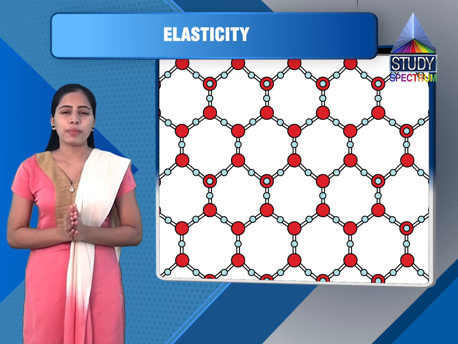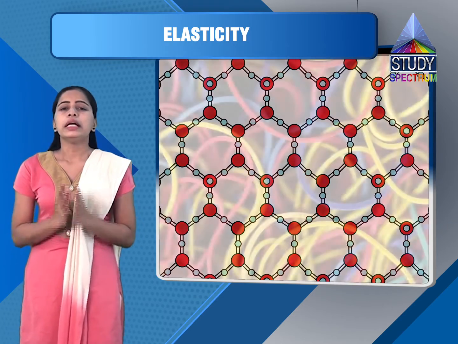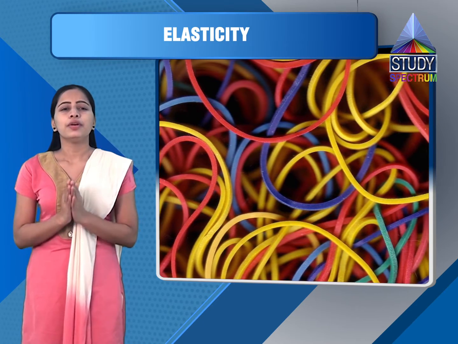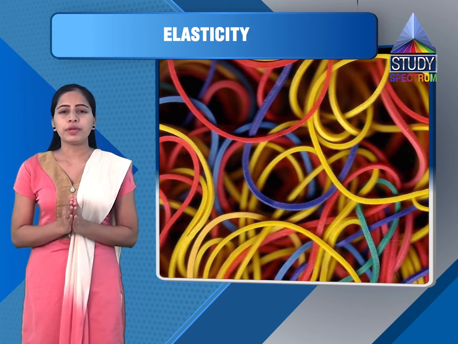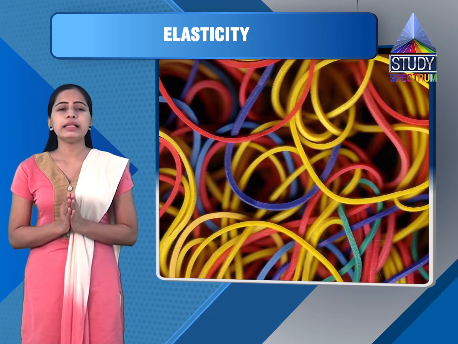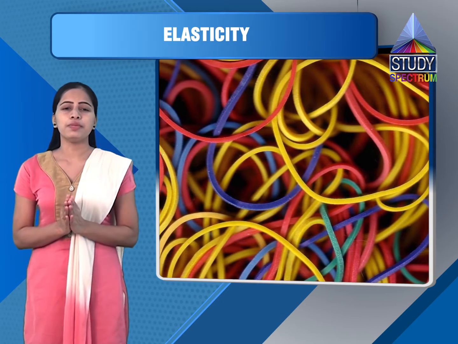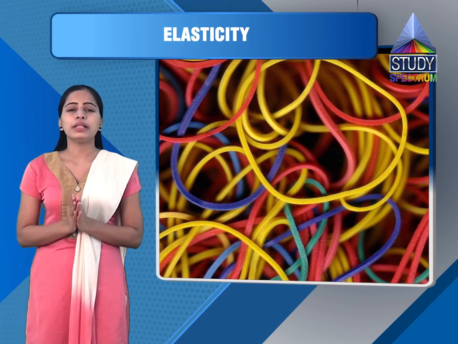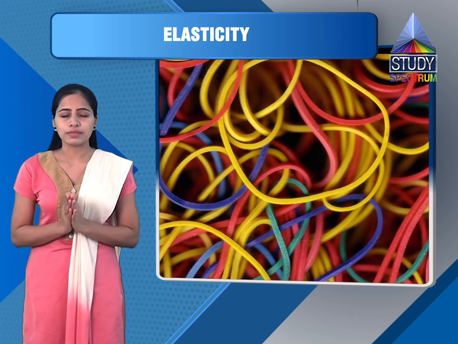Now when force is applied to a body, the atoms in a body are displaced from their equilibrium position.